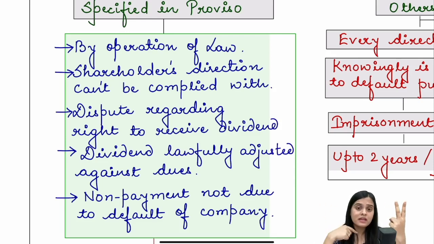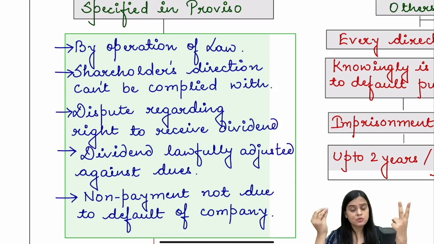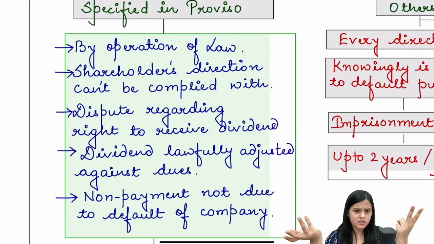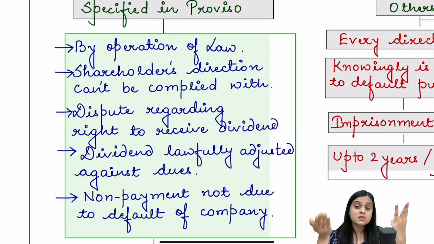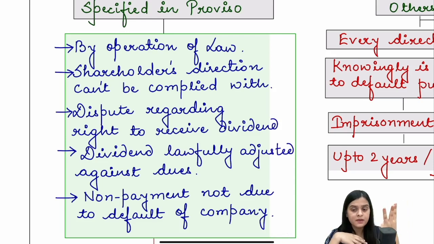Secondly, the shareholder gave us a direction which cannot be complied with. The shareholder told us to issue a dividend warrant only, and the warrant returned at the address mentioned by the shareholder. What is our fault? There is a dispute. We do not know whether the shares belong to Mr. A or Mr. B. The shares have been transferred, they haven't been registered in proper name, the document is inadequate or something like that. So we do not know whom to make payment. So we have refrained from making payment, not our fault.